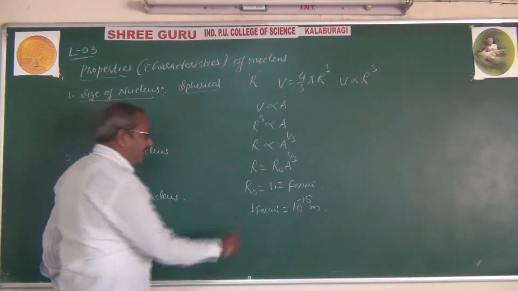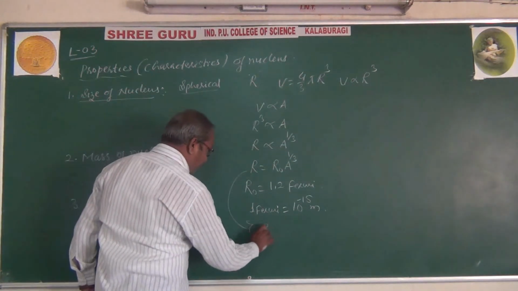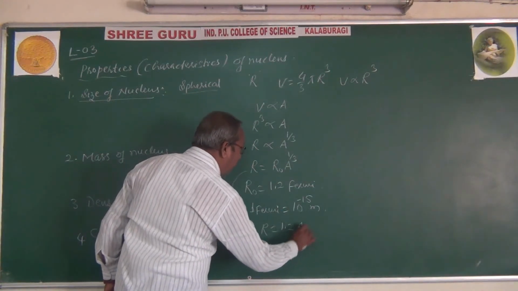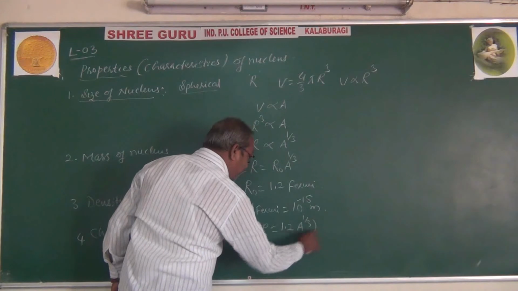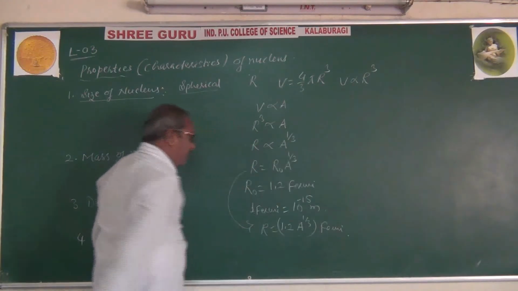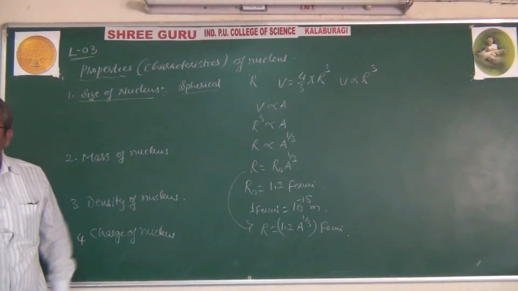So R is equal to R naught, that means 1.2 into A to the power 1 by 3. This is in terms of Fermi.